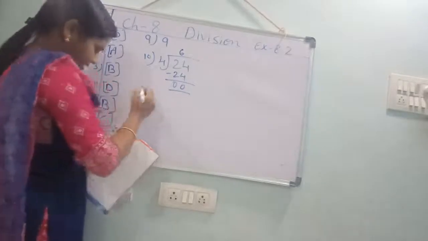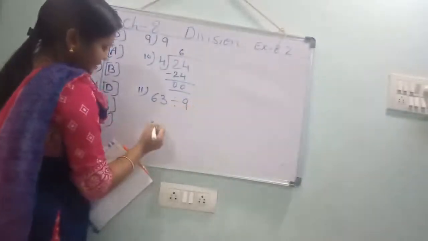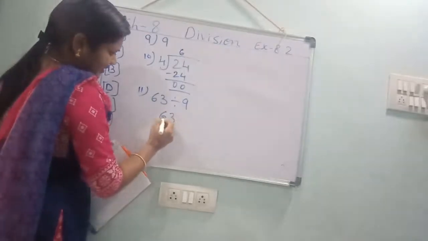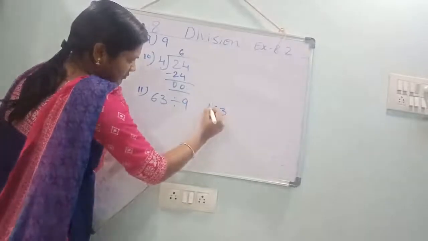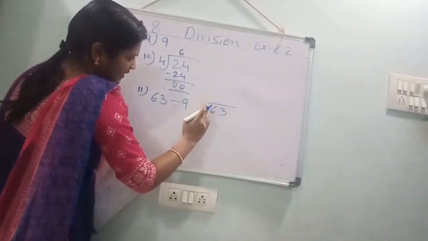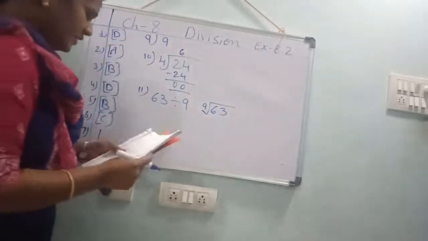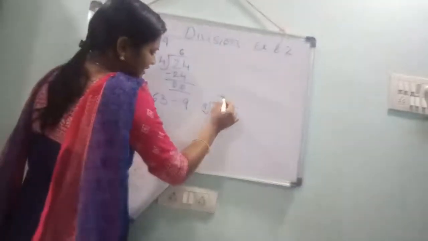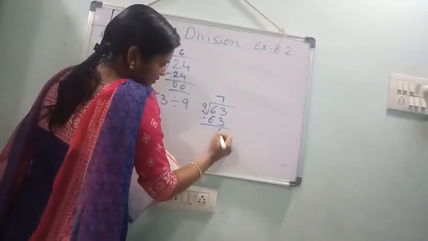11th one. 63 divided by 9. Say 9 ones are, children. Tell me. 9 sevens are 63.